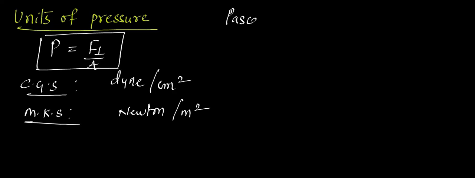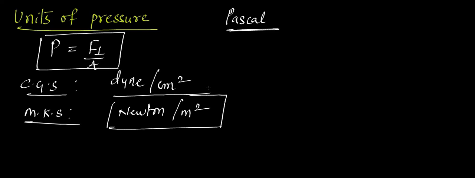So there was one scientist called Pascal. He contributed so much to the subject of physics. He proposed Pascal's law, and this law was used in modern car lifting, hydraulic machines and all. There was so much application of his law. So in order to respect him, we take the SI unit of pressure as Pascal. 1 Newton per meter square is nothing but 1 Pascal.